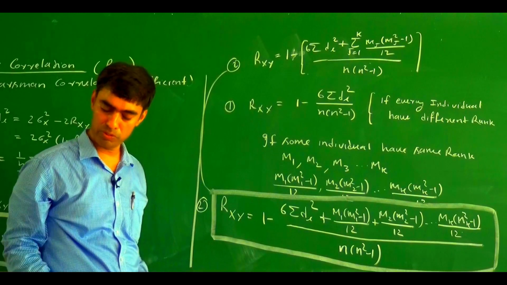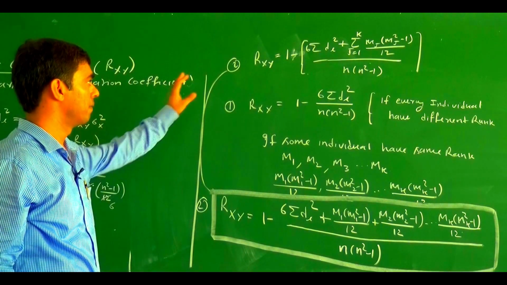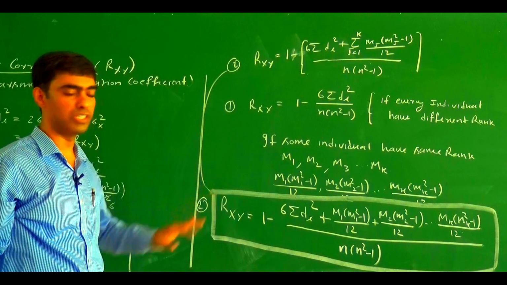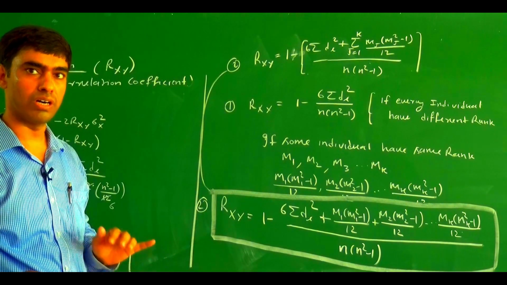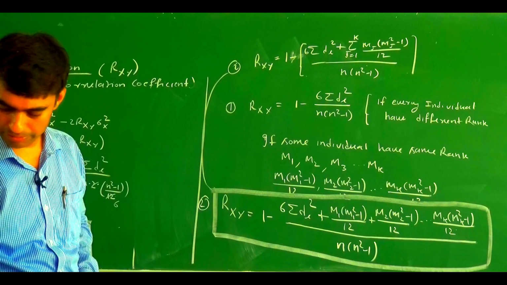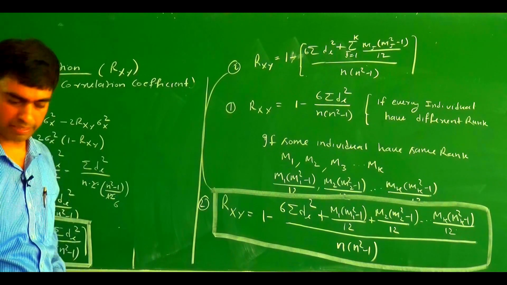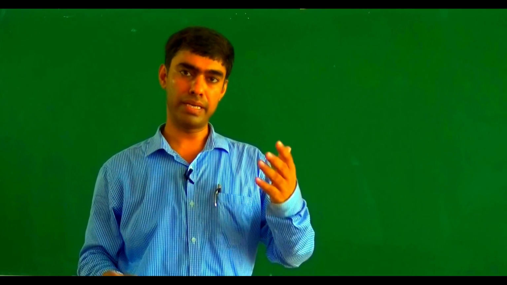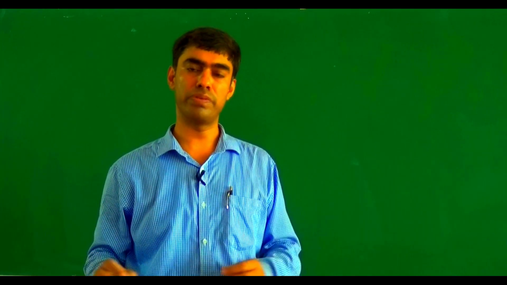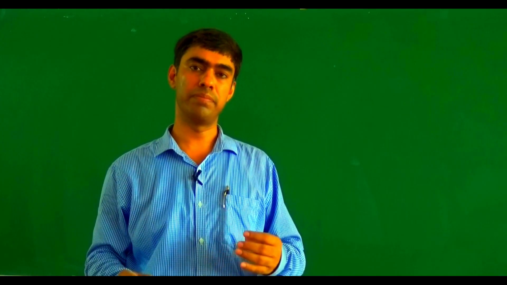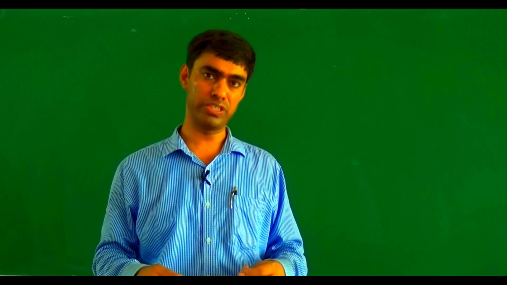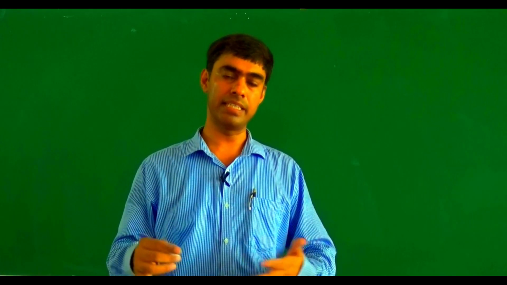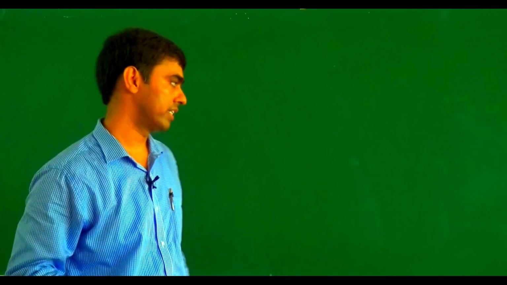So now we are going to solve some numerical examples: if no individuals have the same rank, if some individuals have the same rank, and if rank is given or not given. First we solve when the ranks of individuals are given, how we find the rank correlation coefficient. If the rank is not given, meaning the data is given, how we find the rank correlation coefficient. And third, if there is a repeated rank, how we find the rank correlation coefficient.